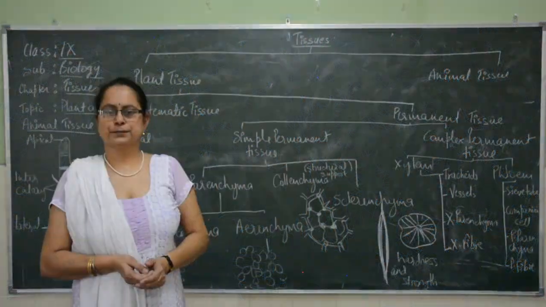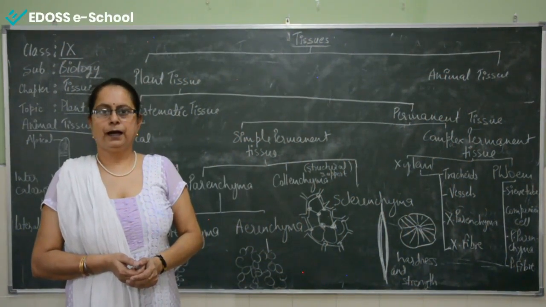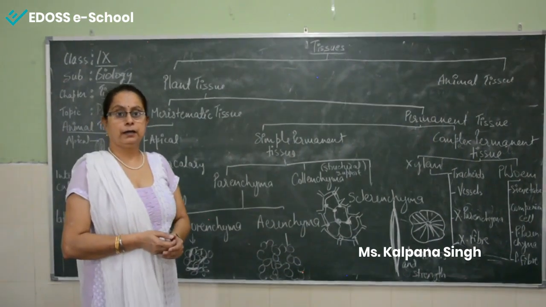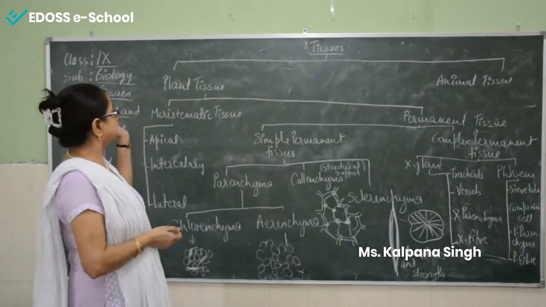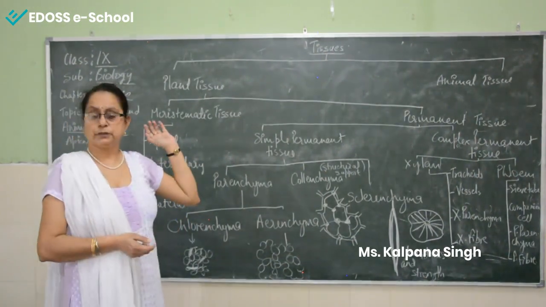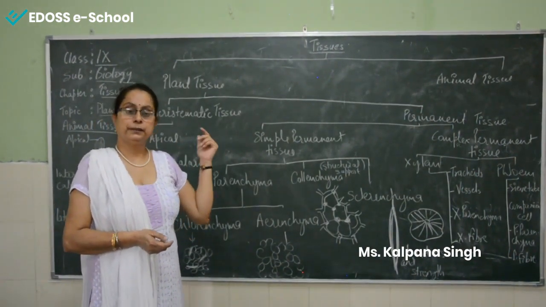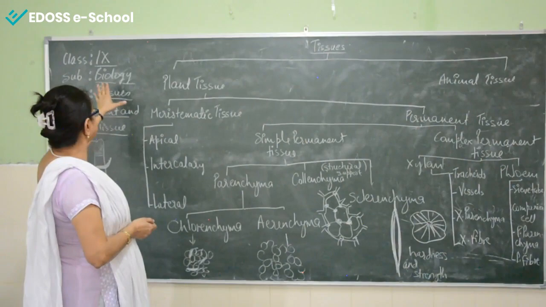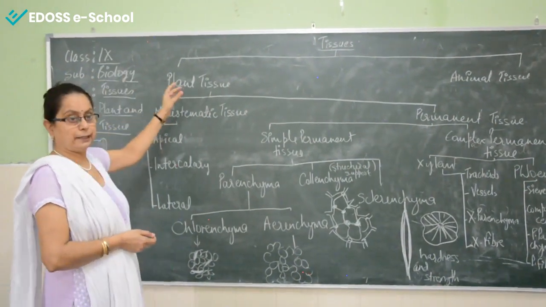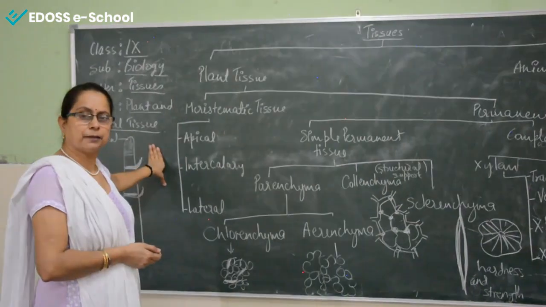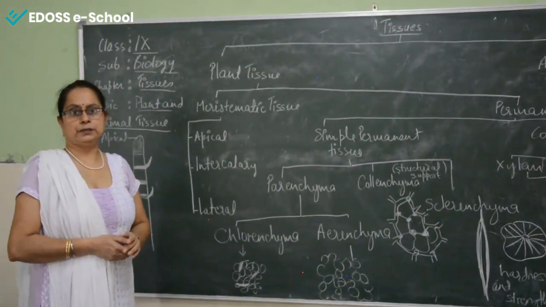Hello students, myself Kalpana Singh, and in the previous video, if you remember, we discussed the first chapter of class 9, that is cell. So in this video, today we'll study the second chapter of class 9, that is tissue, and the topic we will discuss regarding this chapter is plant tissue and animal tissue.